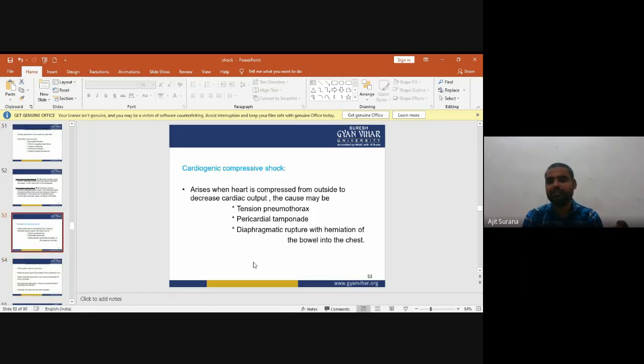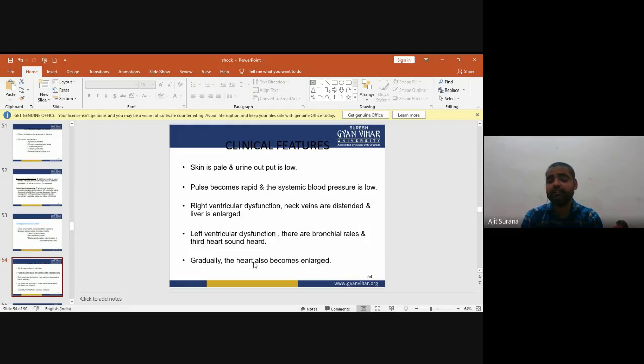Now, cardiogenic compressive shock. Cardiogenic compressive shock arises when the heart is compressed from outside, decreasing cardiac output. The causes of cardiogenic compressive shock are tension pneumothorax, pericardial tamponade, and diaphragmatic rupture with herniation of the bowel into the chest. Now, clinical features of cardiogenic compressive shock.